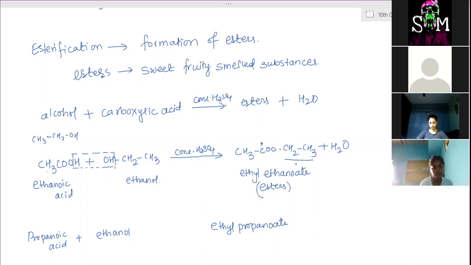If methanoic acid combines with methanol, methyl methanoate. Yes, methyl methanoate. Ma'am, when propanoic acid reacts with ethanol, it gives ethyl propanoate and water, right? Yeah, I am only telling the names of the esters.